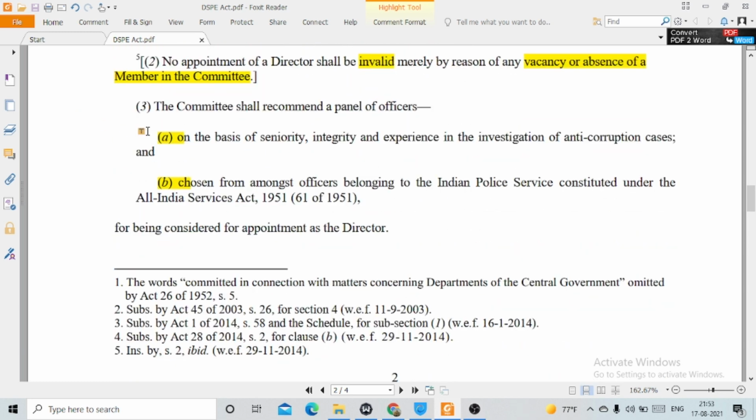Then clause 3, the committee shall recommend a panel of officers. Clause 3 speaks about the eligibility and qualification of the director. It shall recommend a panel of officers on the basis of seniority, integrity and experience in the investigation of anti-corruption cases, and it has to be chosen from amongst officers belonging to the Indian Police Service constituted under the All India Services Act, for being considered for appointment as director.